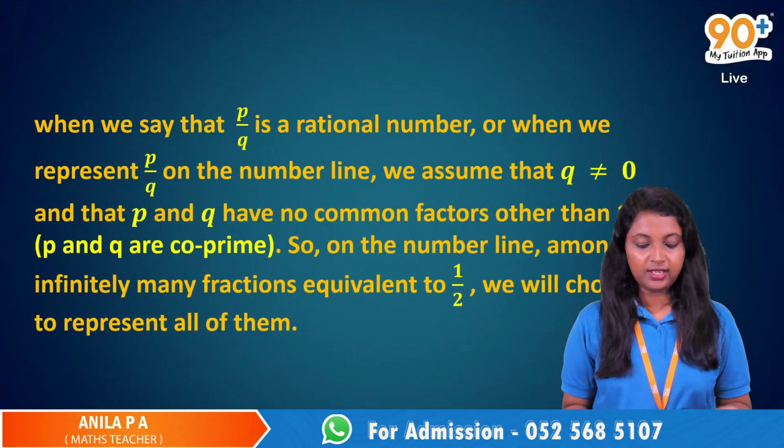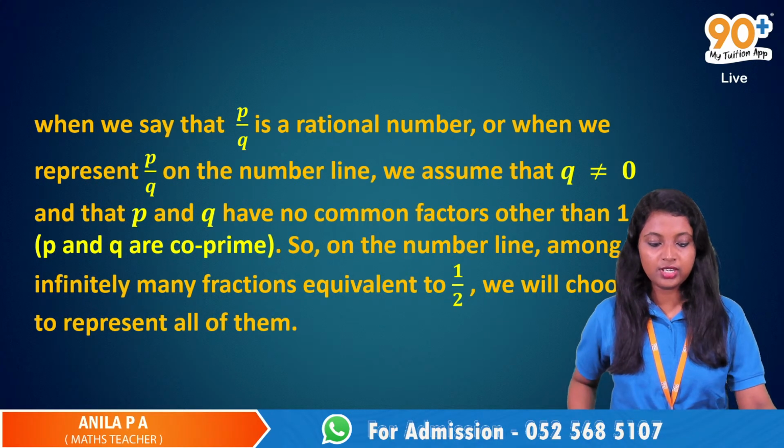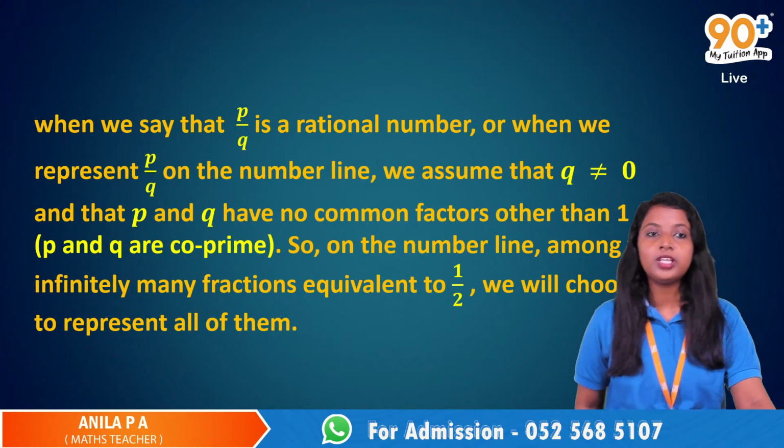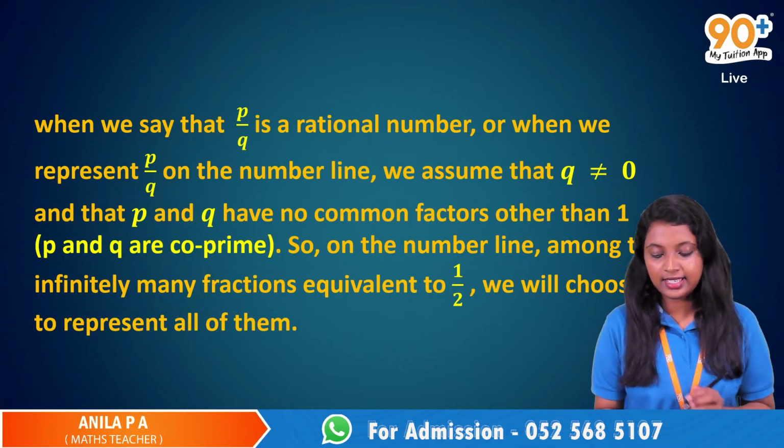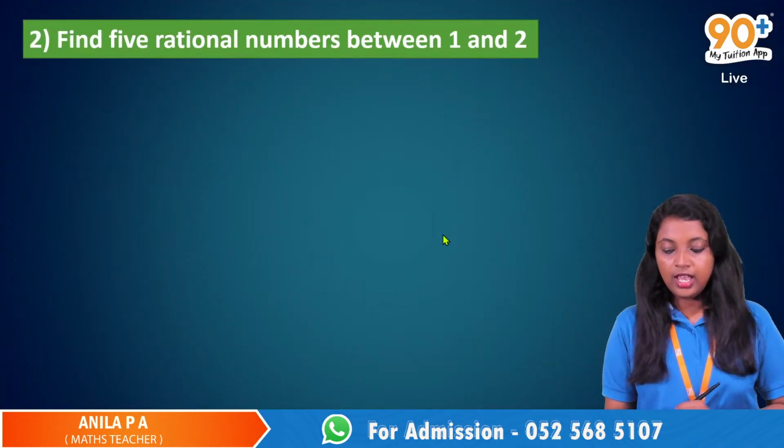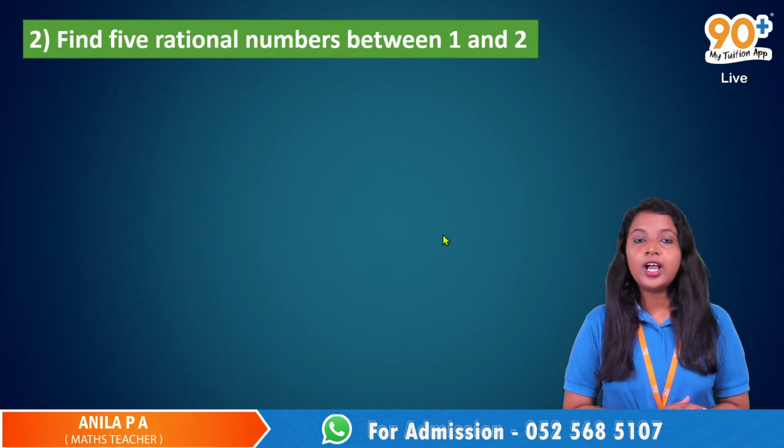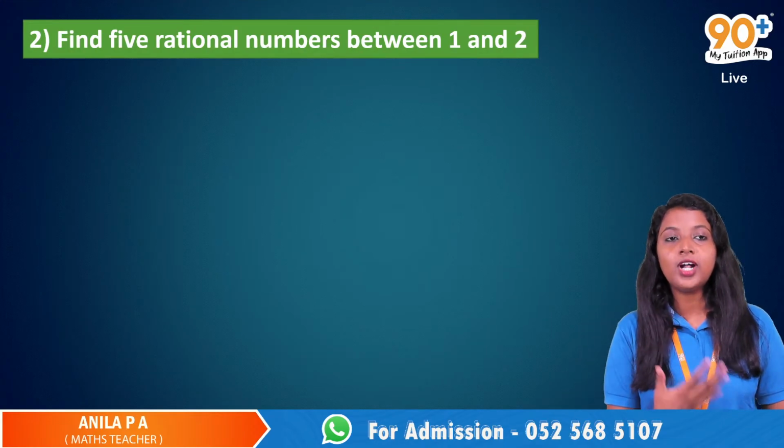So when we say that P by Q is a rational number, or when we represent P by Q on a number line, that is the case of equivalent fractions. Now we have this question: find 5 rational numbers between 1 and 2.